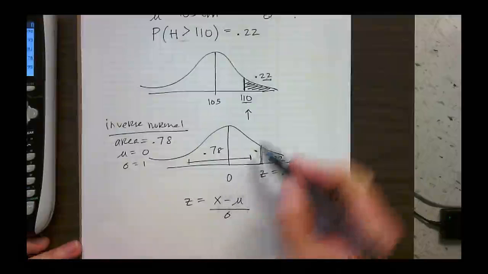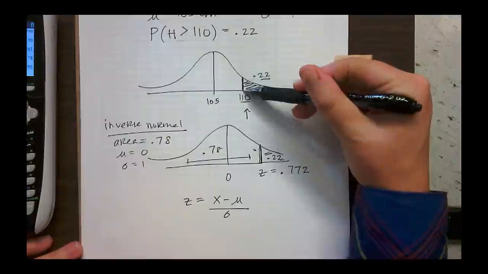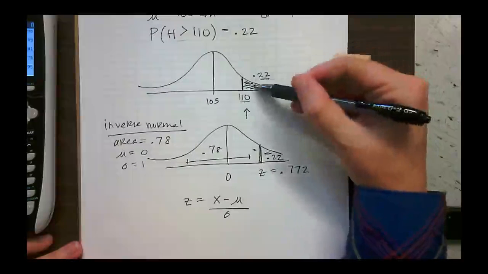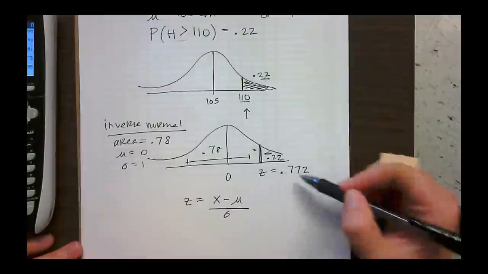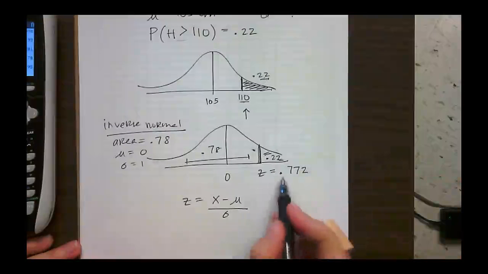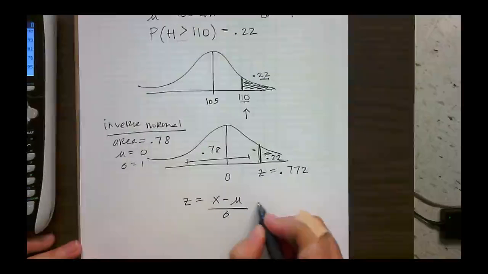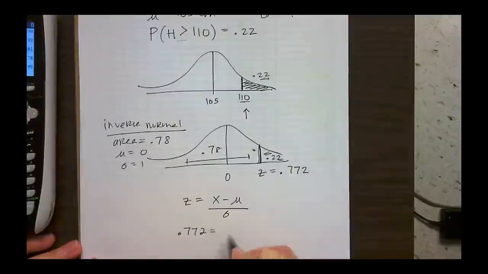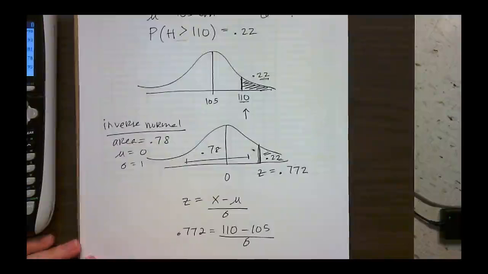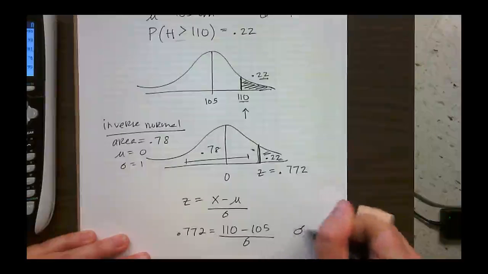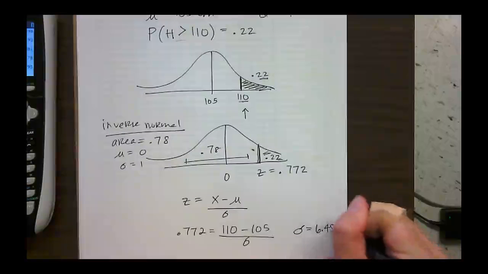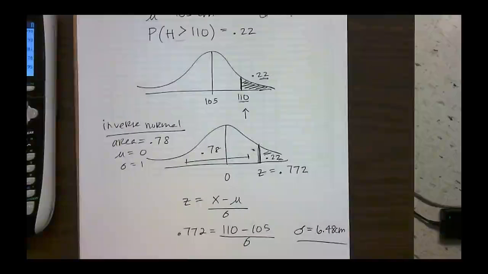All right, so whatever this number is, up here it's 110, to produce the 22% to the right of it, it has to have a z-score of 0.772. It's 0.772 standard deviations away from the mean. So 0.772 equals 110 minus 105 divided by sigma. Now I'm just solving for sigma, and when I do that, I get a sigma of 6.48 centimeters. That's the standard deviation of this particular data set.